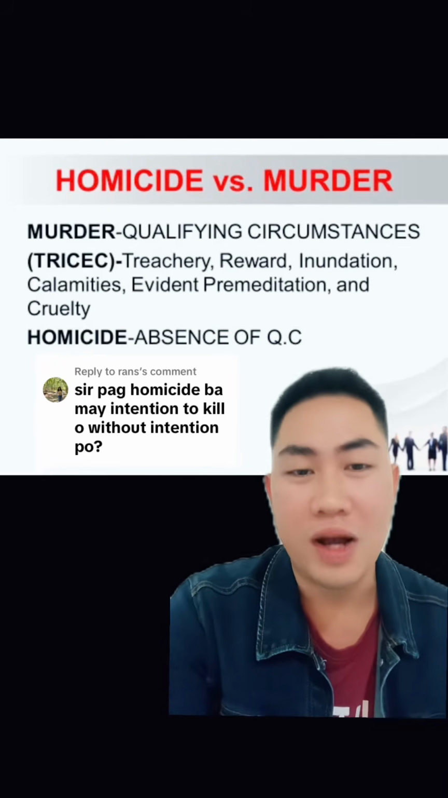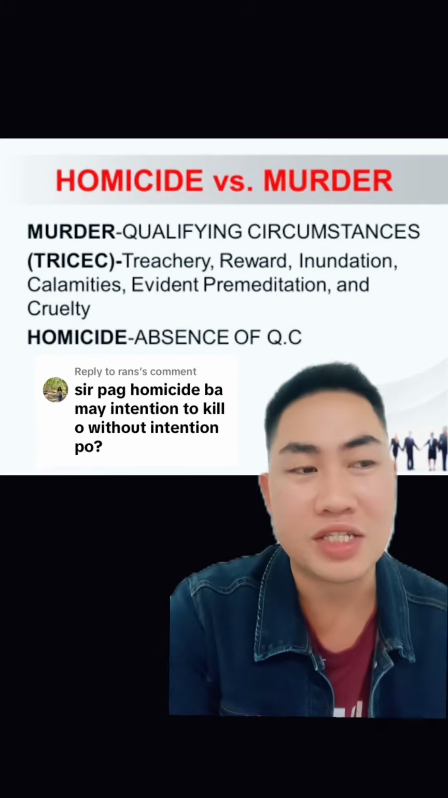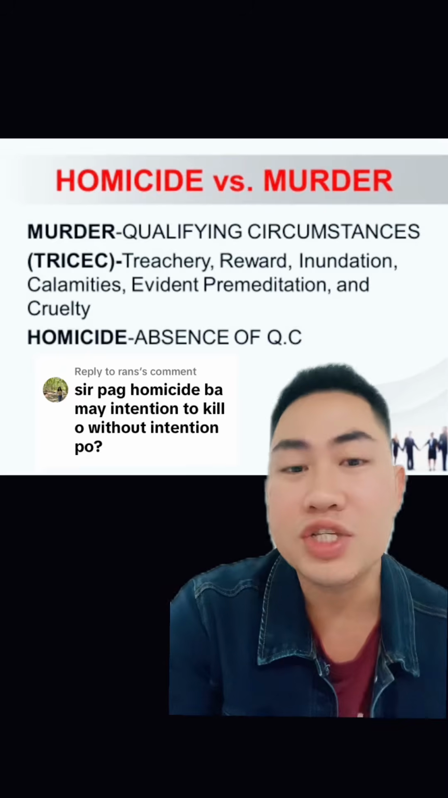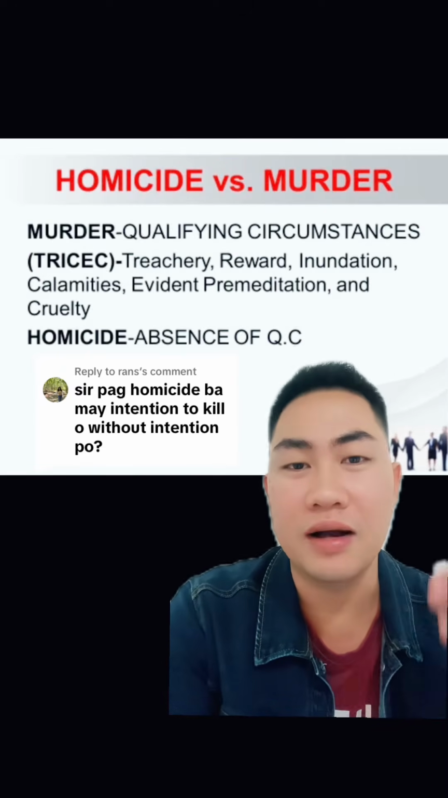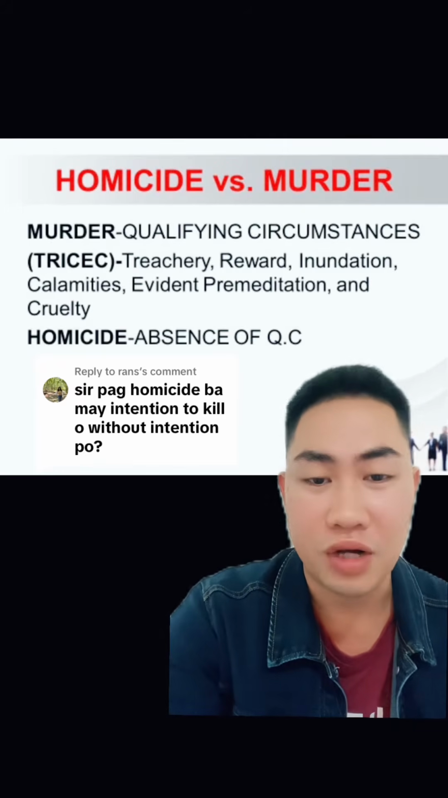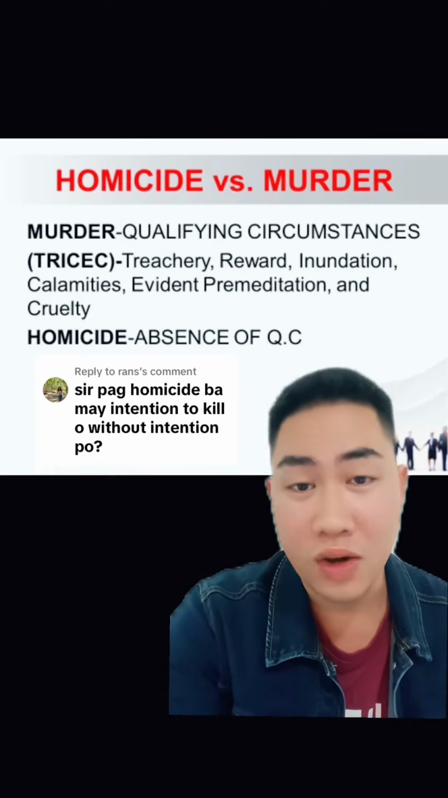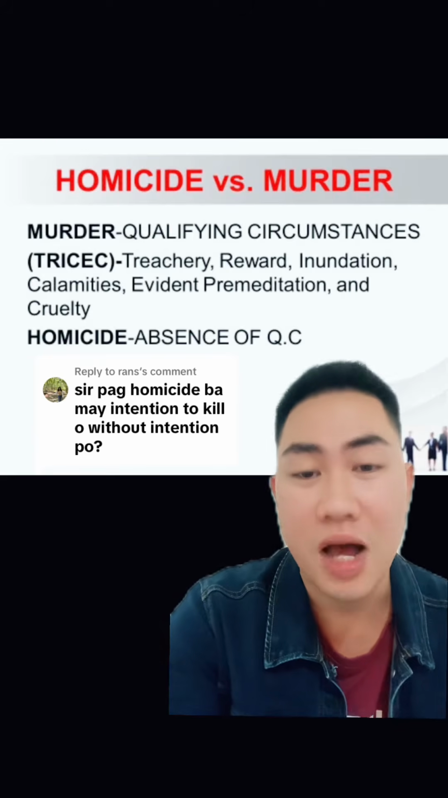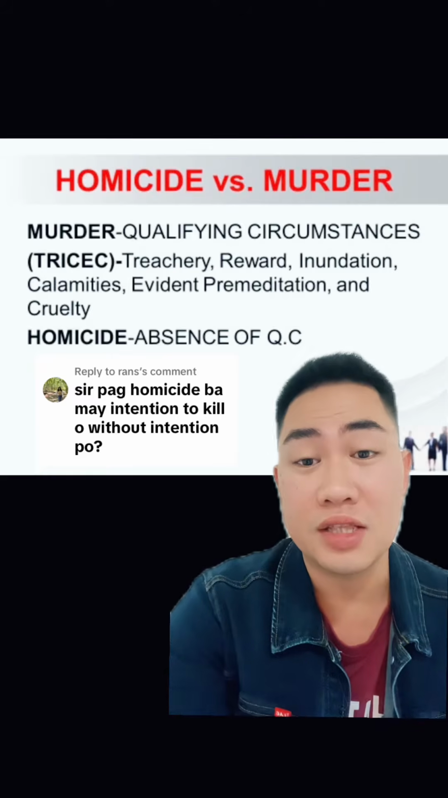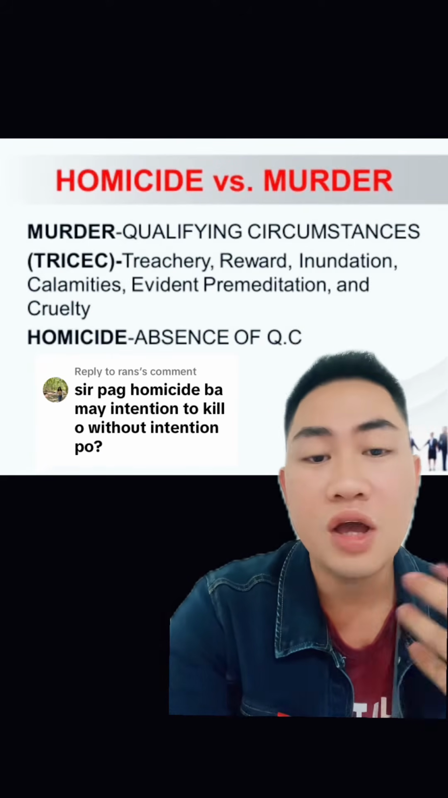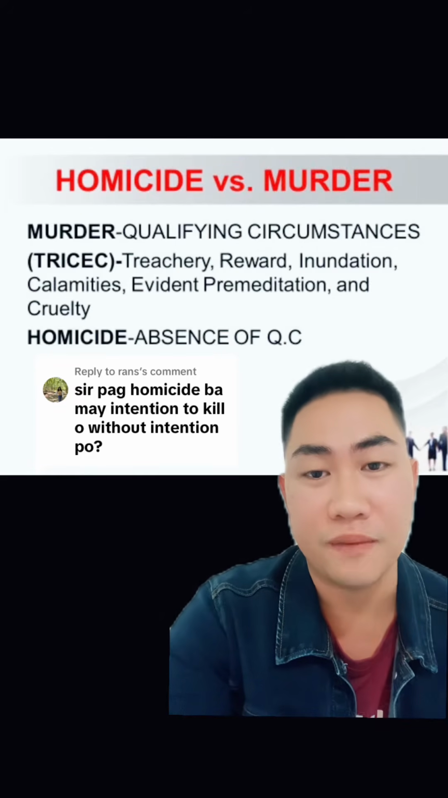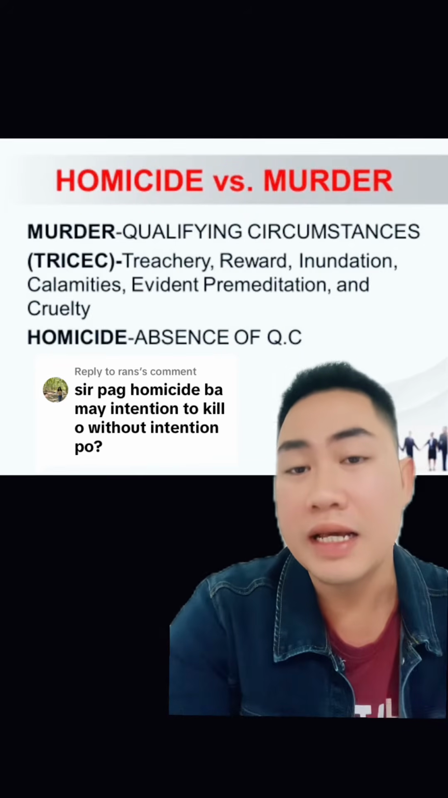So ano nga ba yung tinatawag natin na qualifying circumstances, sir? Ang epekto ng qualifying circumstance kapag present siya in the commission of a crime or in the crime of killing, it will change the nature of the crime. So from homicide, it will qualify now to murder. So yun yung tinatawag natin na qualifying circumstances. Tandaan niyo, pag sinabi natin homicide, that is the killing of person in the absence of any qualifying circumstances. Ibig sabihin, that is the plain killing lamang.